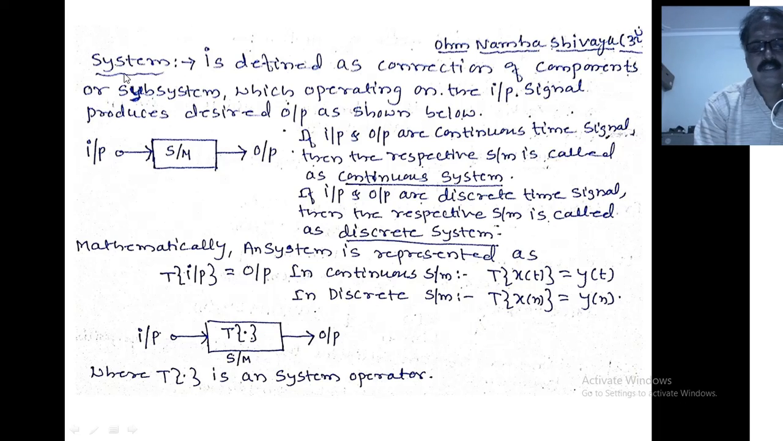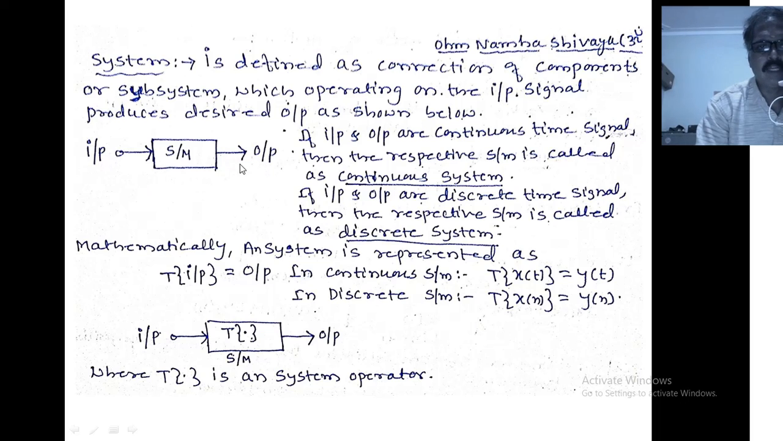So let us discuss what is a system. A system is defined as a connection of components or interconnection of subsystems which, operating on the input signal, produces the desired output. Here, this is a system. It is an interconnection of components or subsystems which, operating on the input signal, produces the desired output.